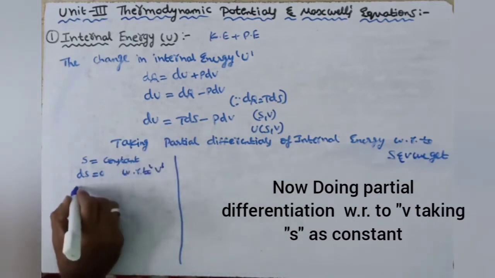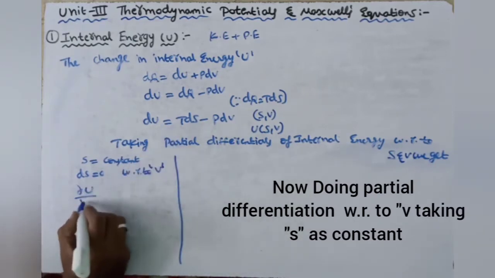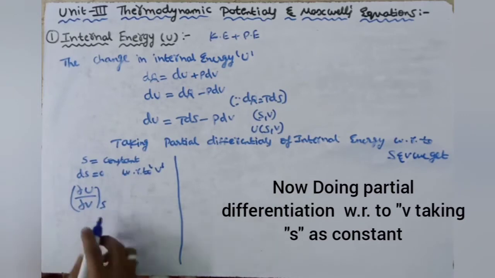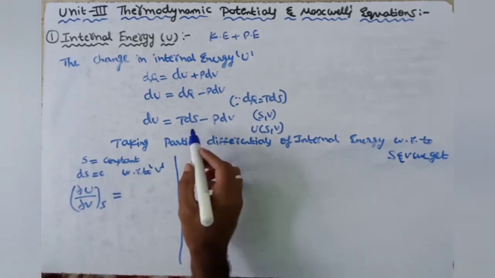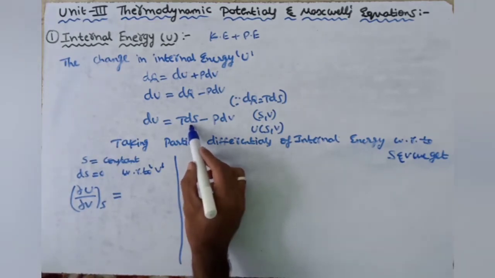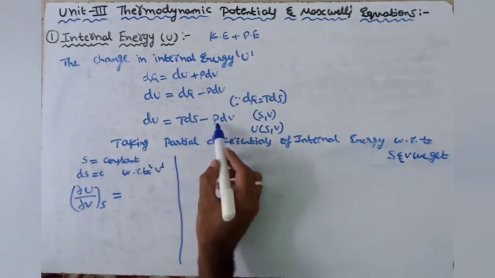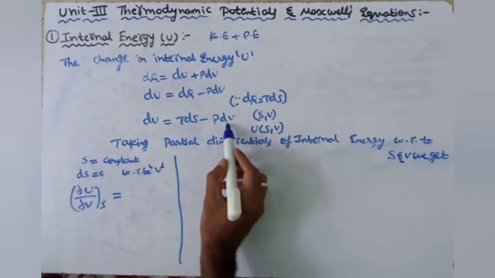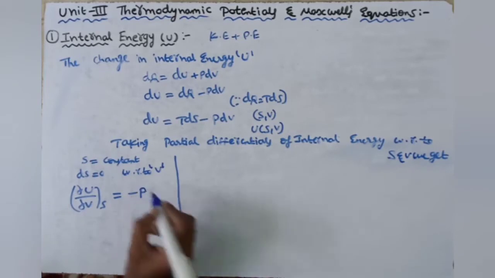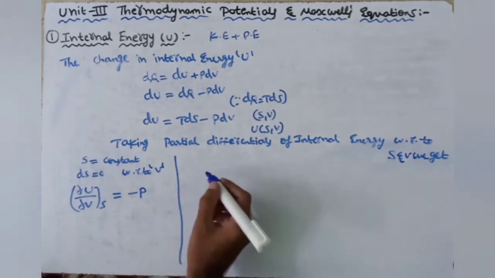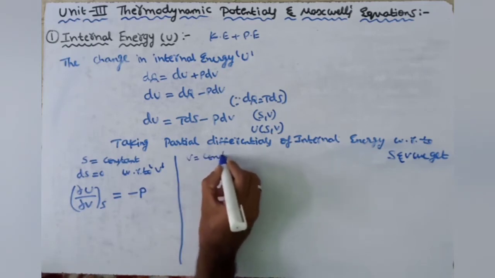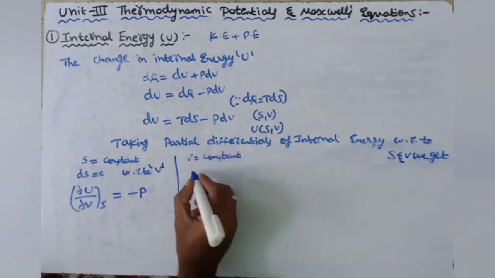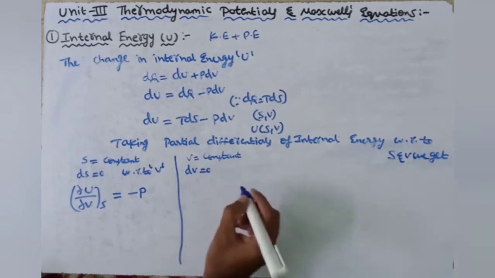Now this becomes ∂U/∂V at constant S, equal to, on the right hand side, dS is 0 so this term becomes 0, and the partial differentiation of dV with respect to V becomes 1, so we have minus P. In another case we take V equal to constant, then dV is equal to 0.